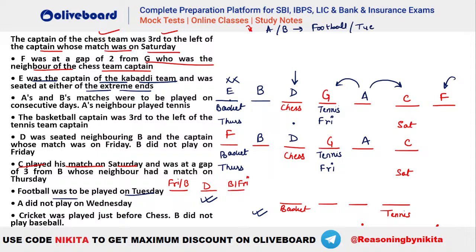and Tuesday, right? So that has to be the situation here. Now we know that A and B have to play on consecutive days, right? It is given here that A and B's matches were to be played on consecutive days, right? So if let's say A is Tuesday, so B can be either Monday or Wednesday, right?